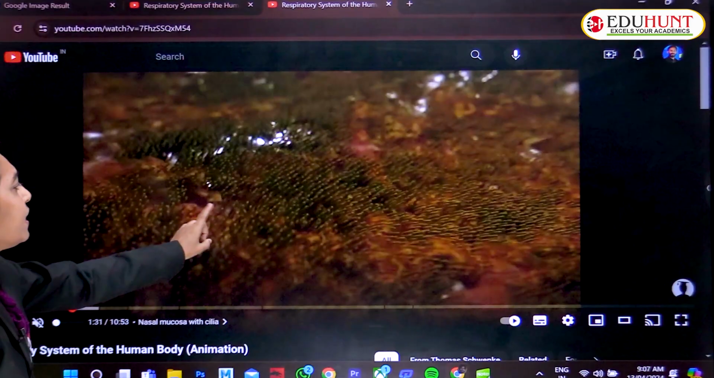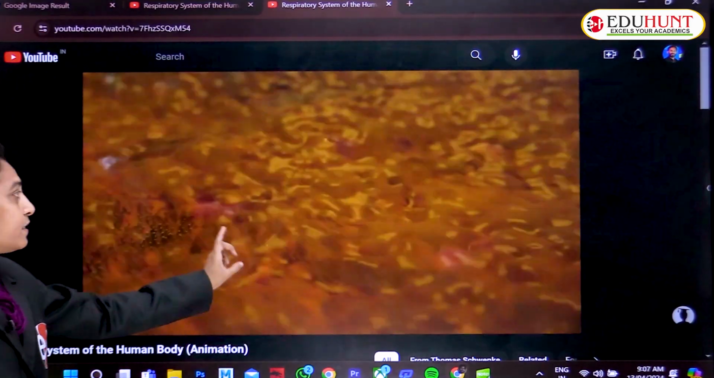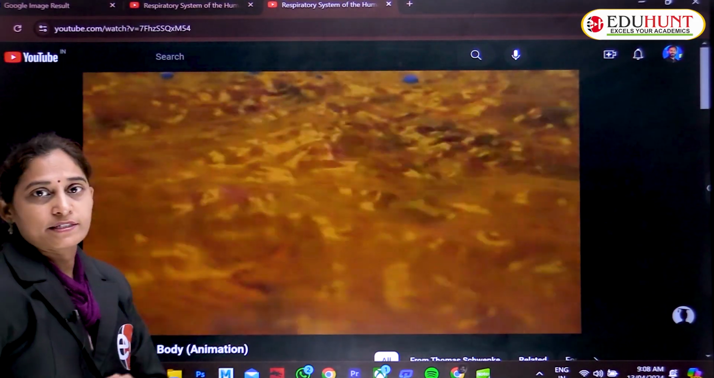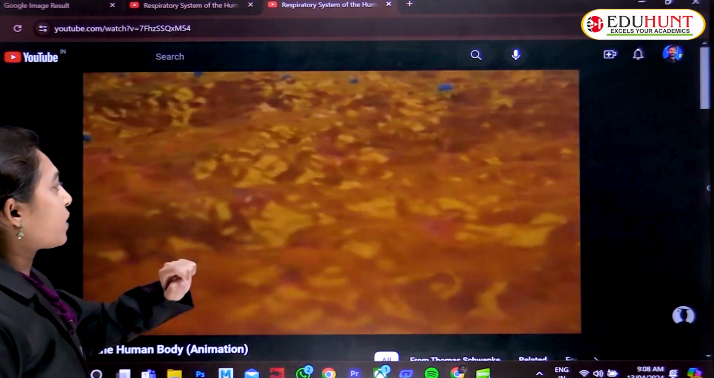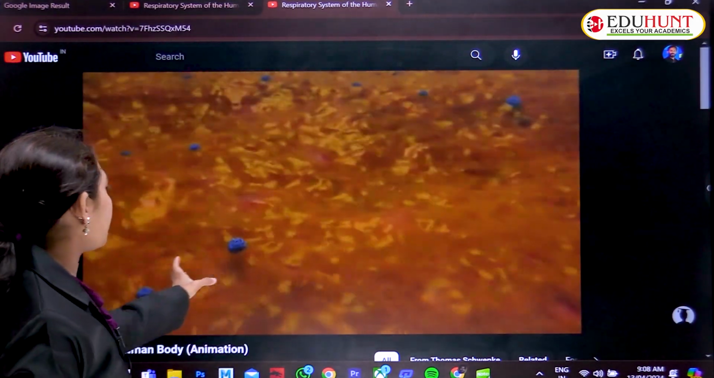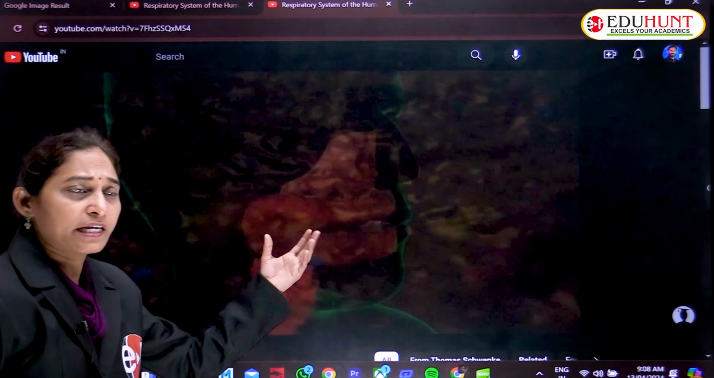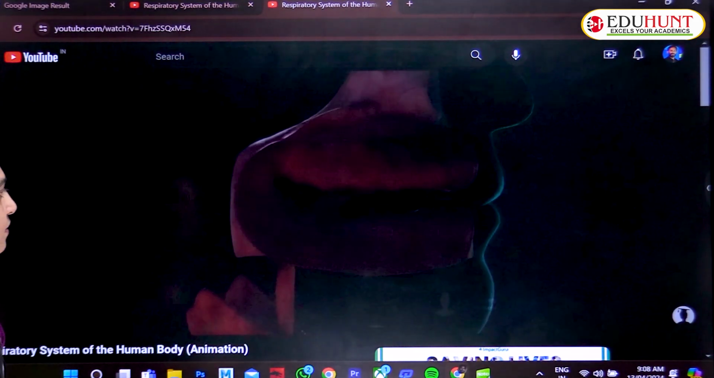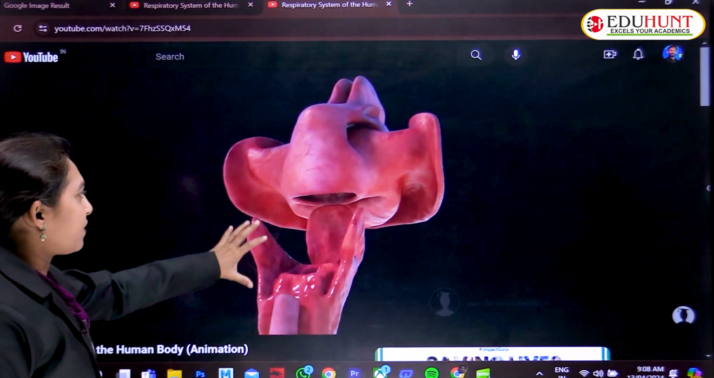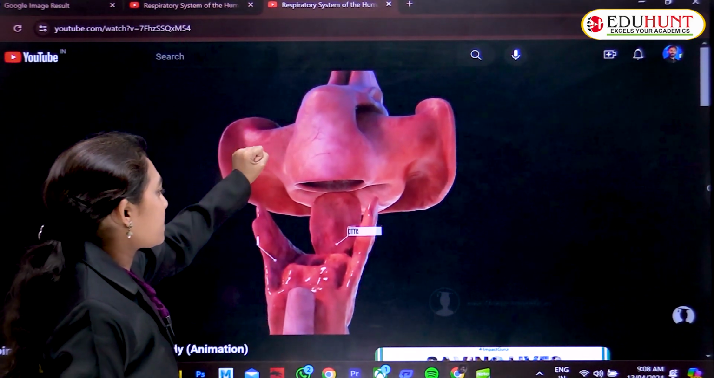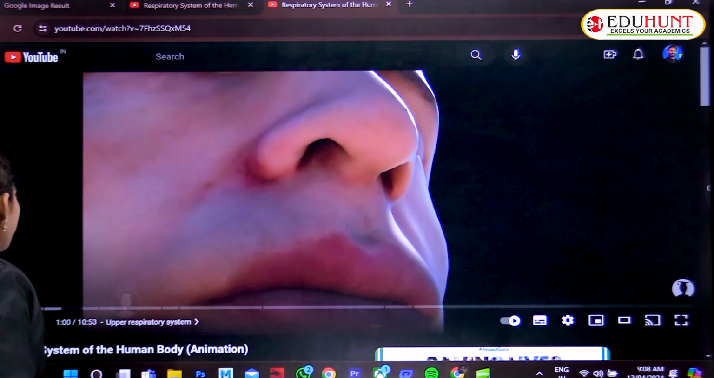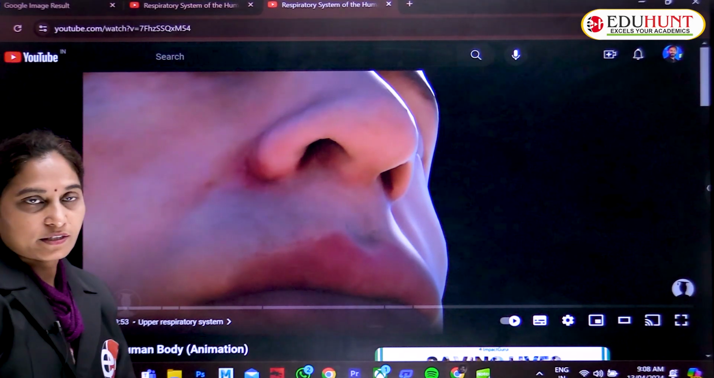These are the cilia, ciliated cells. This is the mucus secreted by the goblet cells, and this mucus captures the tiny particles present in the air. These are the microbial organisms or other tiny particles that have entered. This is our respiratory system. The nasal chamber is there, and the epiglottis. Here we have to mention the role of the epiglottis.